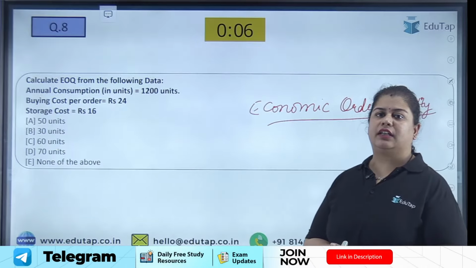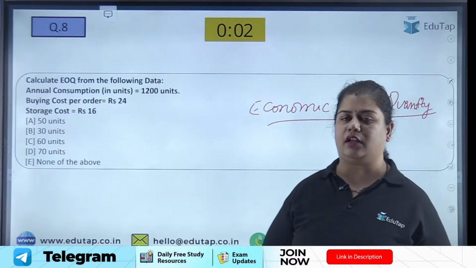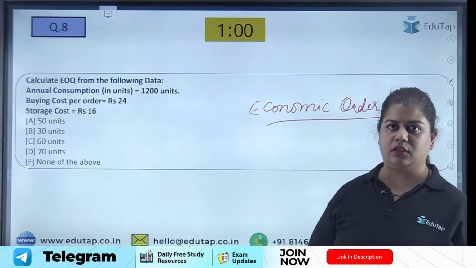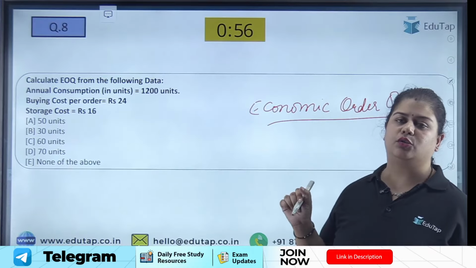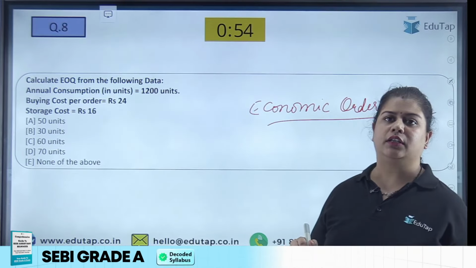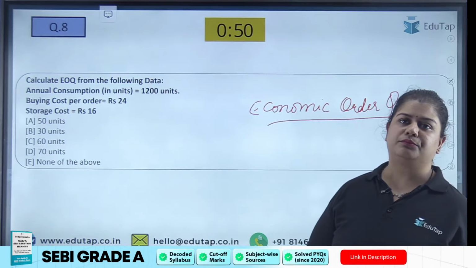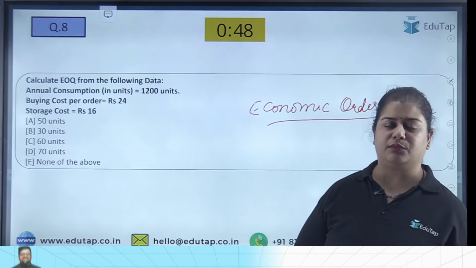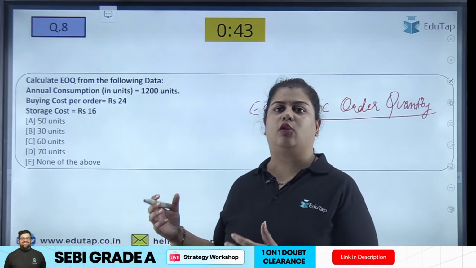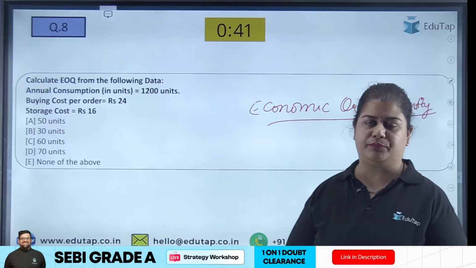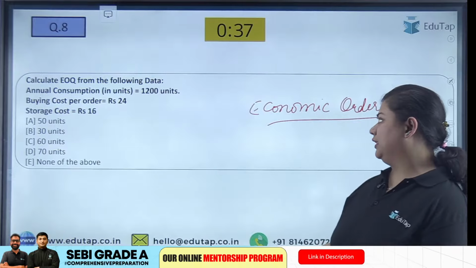So when our inventory reaches our reorder level, that means I have to call the supplier now and order. So what quantity should I order? That is my EOQ, economic order quantity. This is the quantity that I need to order from the supplier, so that my inventory does not overstock, and also is not understocked, right? So this is my economic order quantity. How do we calculate this?